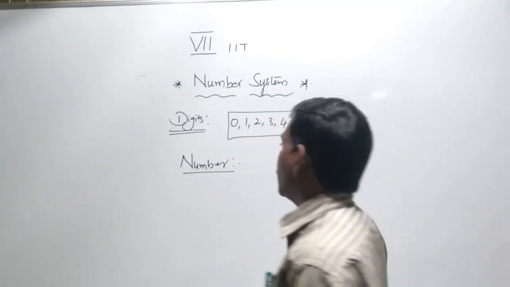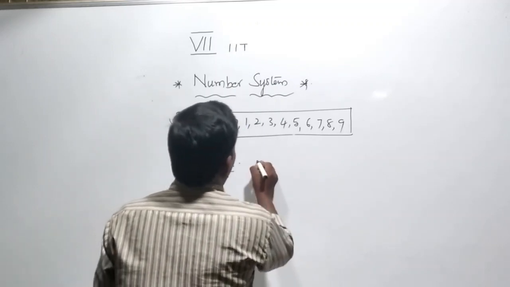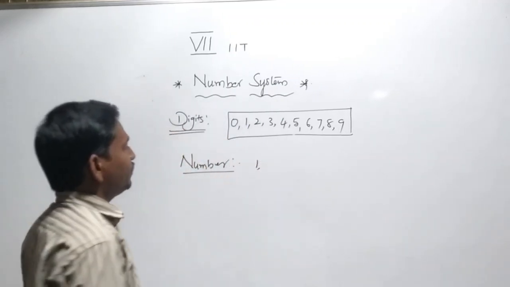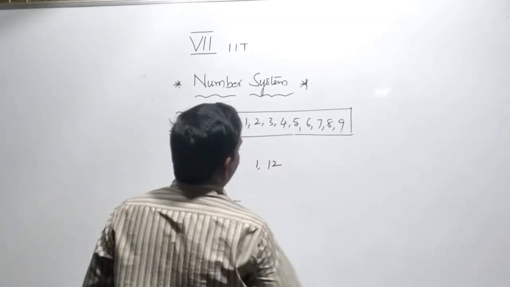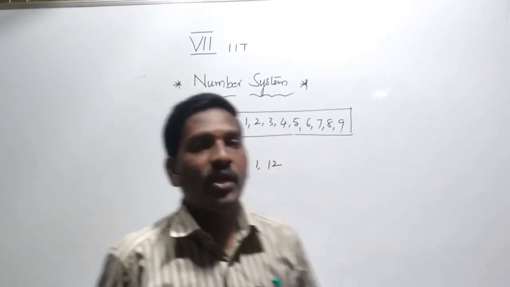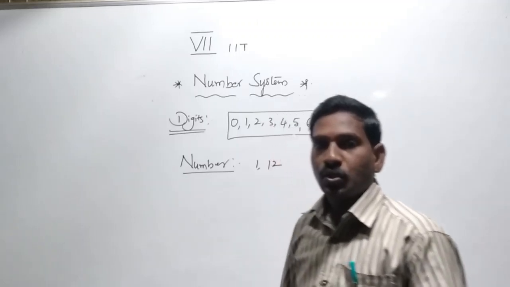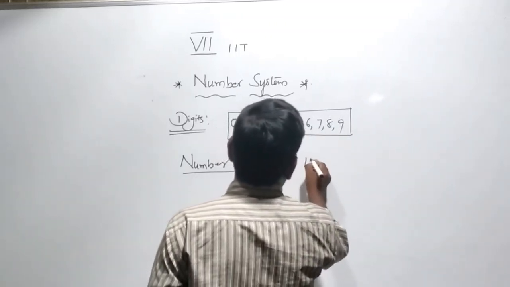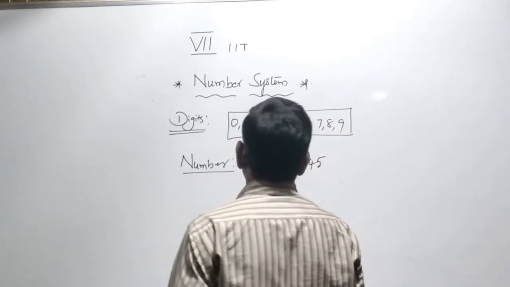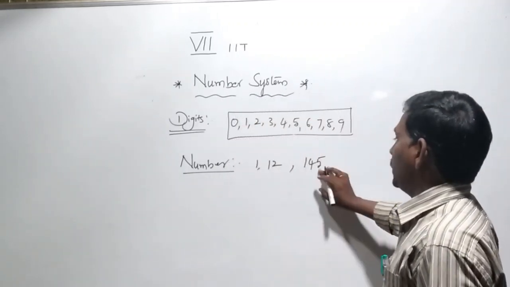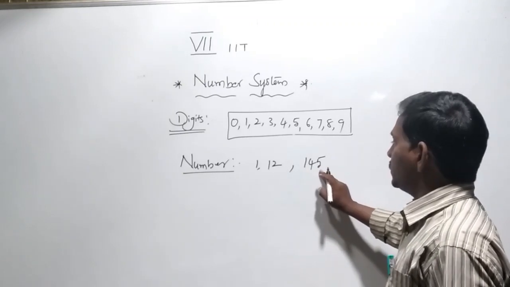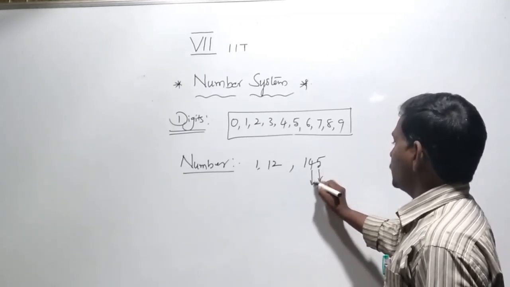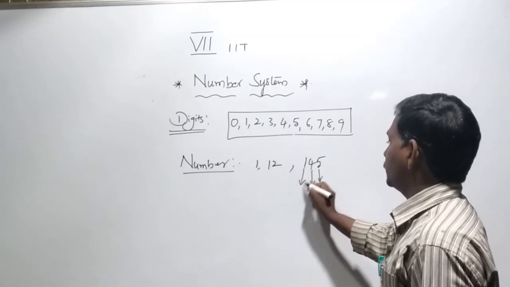If you want to make a number, this is a 1 digit number. I am writing 12. 12 is a 2 digit number, with ones and tens. For example, 145 is a 3 digit number, with ones, tens, hundreds.